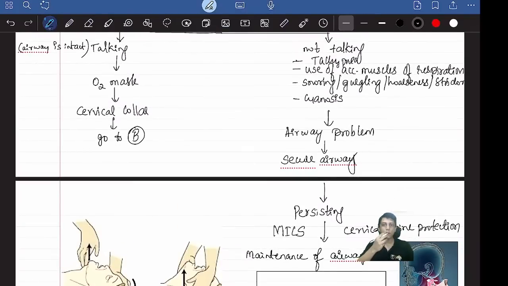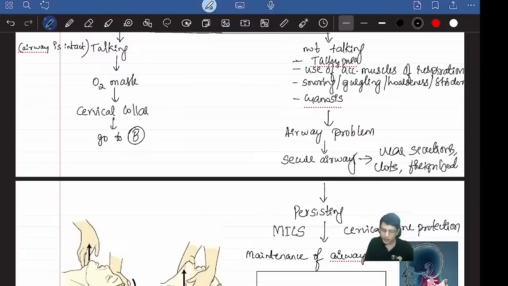Try to open the nose or the mouth and clear all the secretions, blood clots or any foreign body. Try to clear them. Or sometimes the tongue may be falling posteriorly, so you may have to bring the tongue anteriorly. Then the patient may become better. The airway may become better.